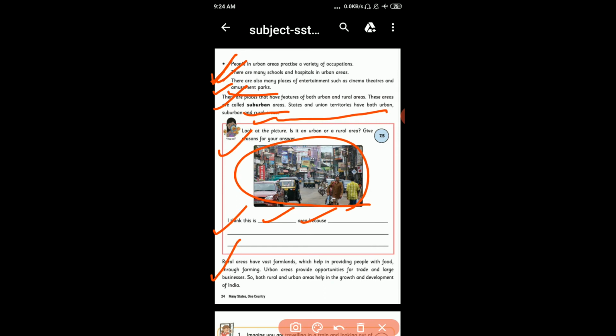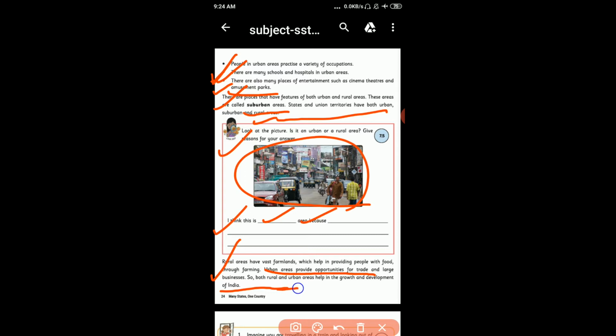Rural areas have vast farmland which helps in providing people with food through farming. Urban areas provide opportunity for trade and large businesses. So both rural and urban areas help in the growth and development of India. Now students, rural areas have vast farmland. हमने पहले भी पढ़ा था पेज नंबर 23 पर. On page number 23 we studied about the rural areas.